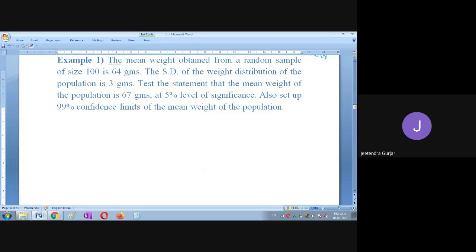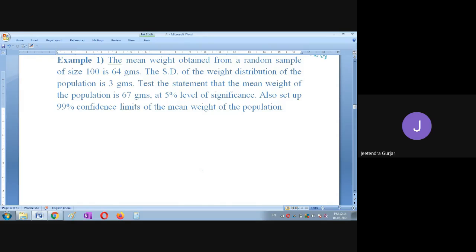So whenever you take any hypothesis, first we will take the true or false statement. What is that? That is the null hypothesis. First we will start with the null hypothesis, then we will derive. I will show you one by one.